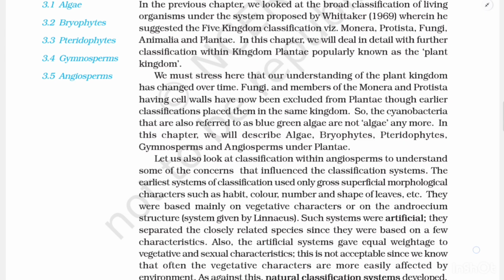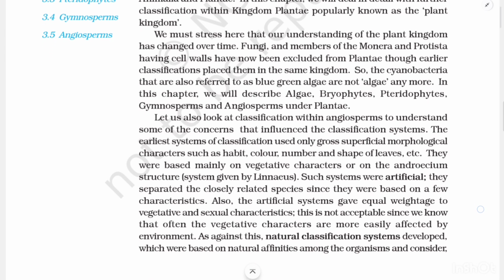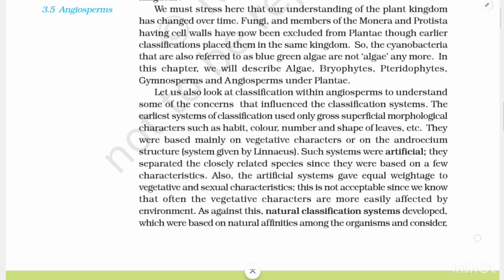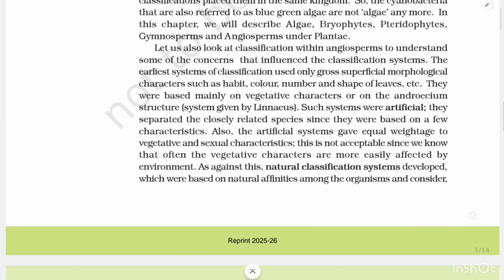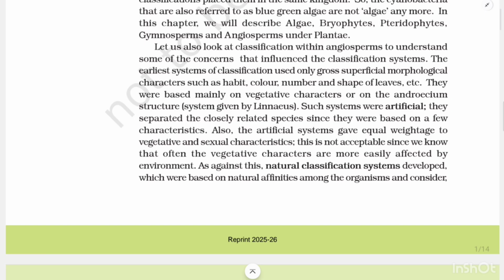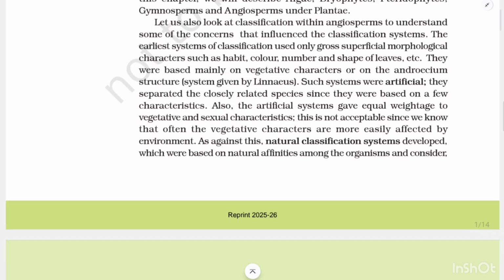Let us also look at classification within angiosperms to understand some of the concerns that influenced the classification systems. The earliest system of classification used only gross superficial morphological characters such as habit, color, number, and shape of leaves, etc. They were based mainly on vegetative characters or on the androecium structure, a system given by Linnaeus.